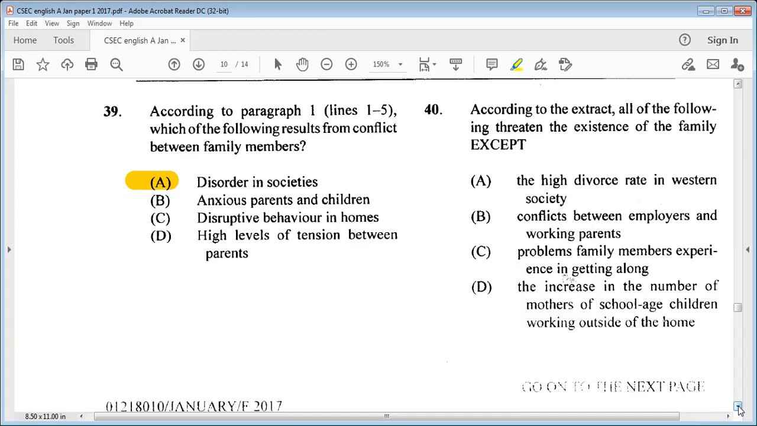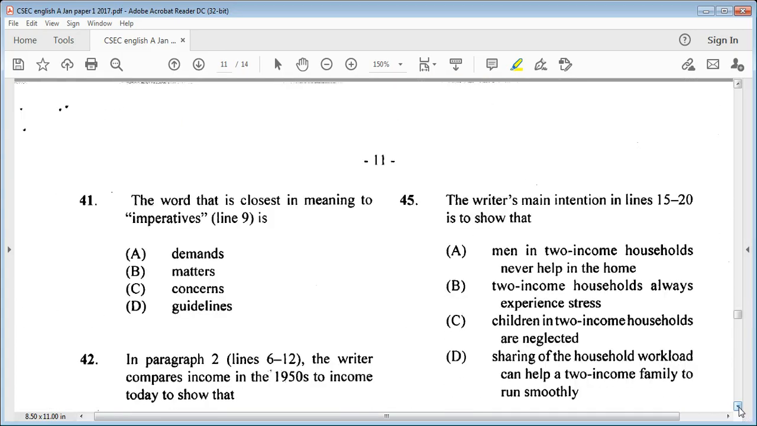According to the extract, all of the following threaten the existence of the family except A, the high divorce rate in Western society, B, conflicts between employers and working parents, C, problems family members experience in getting along, or D, the increase in the number of mothers of school-age children working outside of the home. So we know it is B, conflicts between employers and working parents. Go on to question 41.